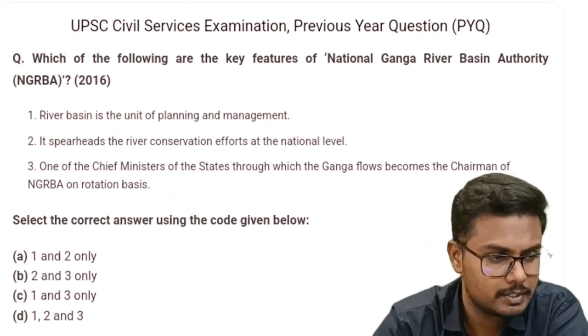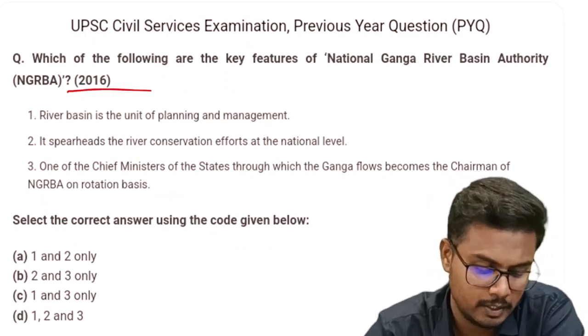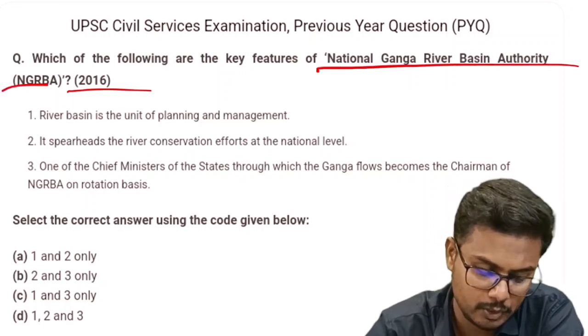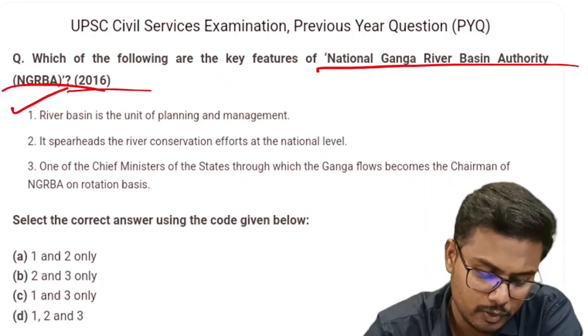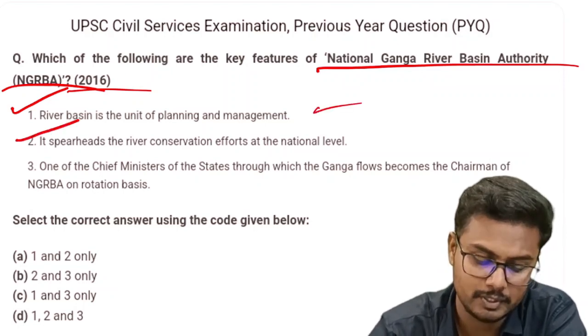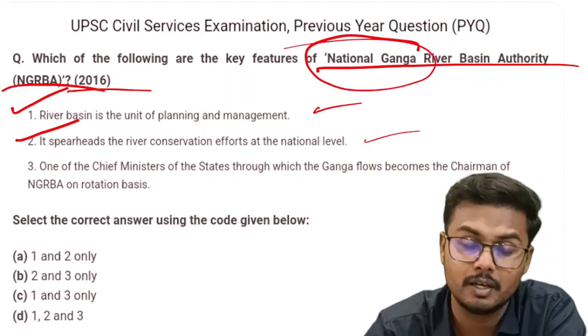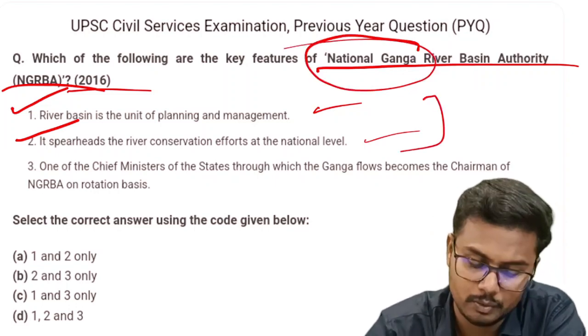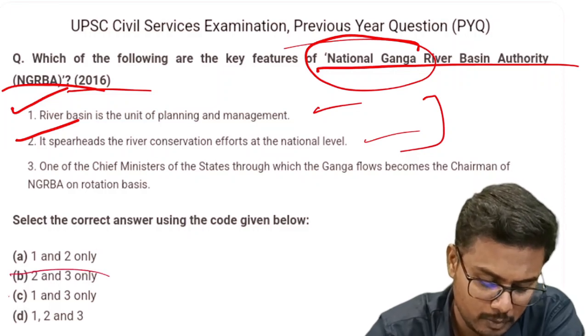A question was asked related to River Ganga in the year 2016, and it says, which of the following are the key features of National Ganga River Basin Authority? River Basin is the unit of planning and management. Yes, it might be true. It spearheads the river conservation efforts at the national level, definitely, since it is National Ganga River Basin Authority. So these two are definitely the right answers. So you can straight away eliminate options B and C.